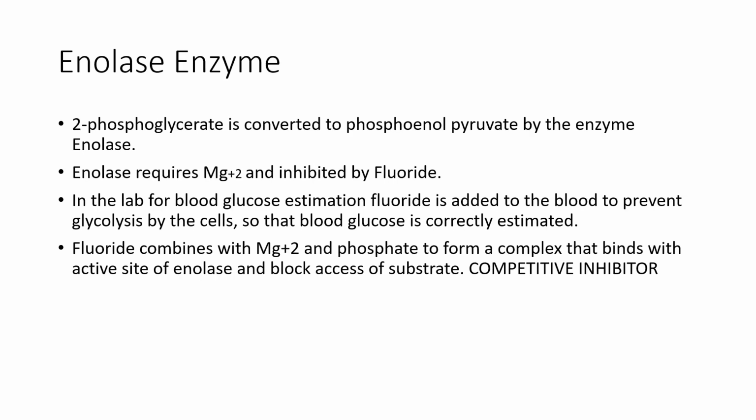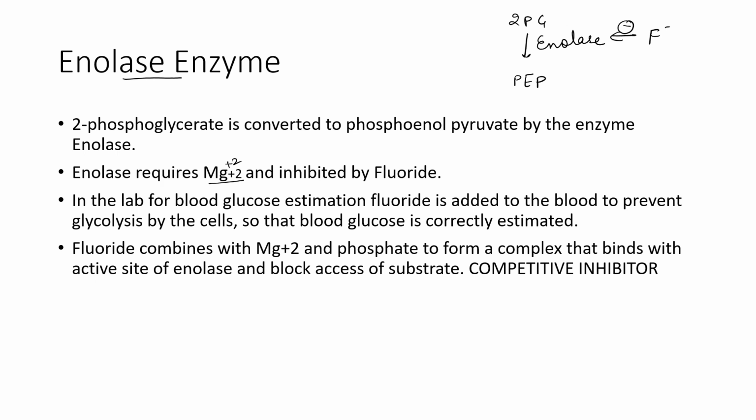Now the importance of one enzyme, that is the enolase enzyme. Enolase converts 2-phosphoglycerate to phosphoenol pyruvate. This enzyme is important. Why? Because enolase requires Mg+2 and this enzyme is inhibited by fluoride.